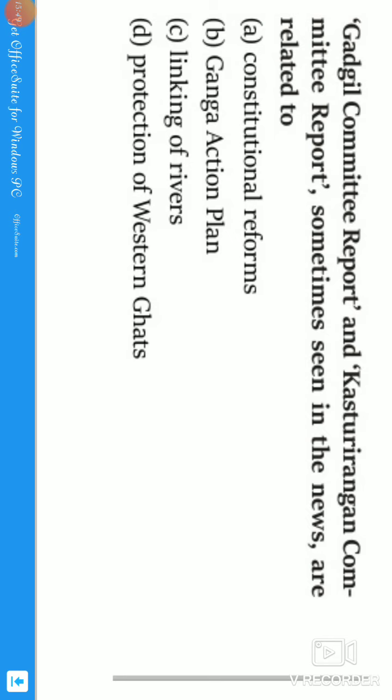This can be answered only if you go through current affairs. So the correct answer for this question is protection of the Western Ghats. Why? Because the Western Ghats are under threat.